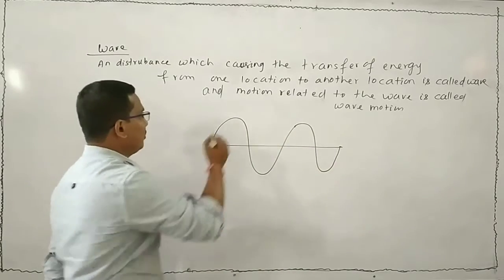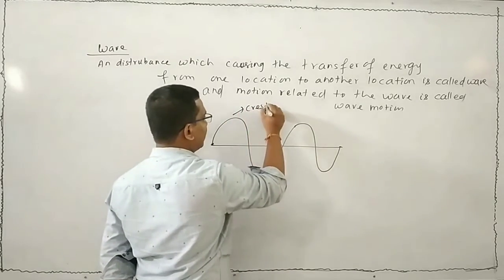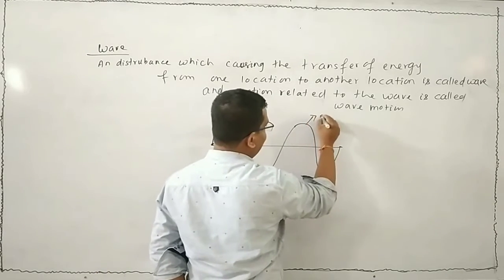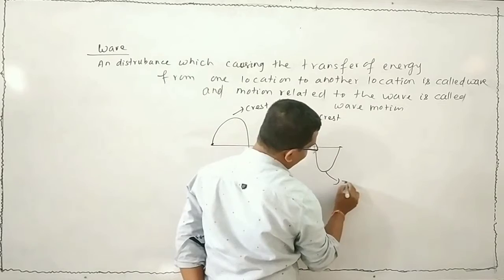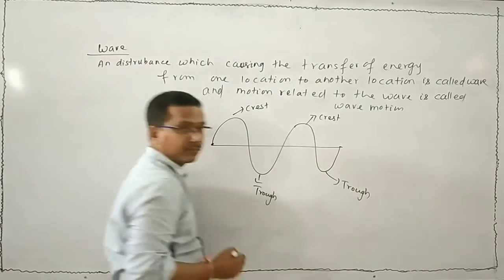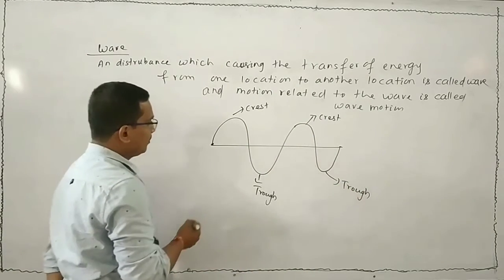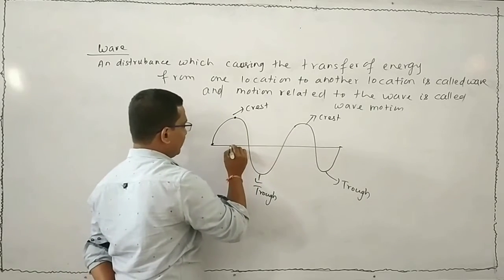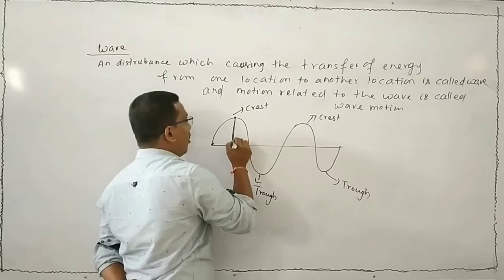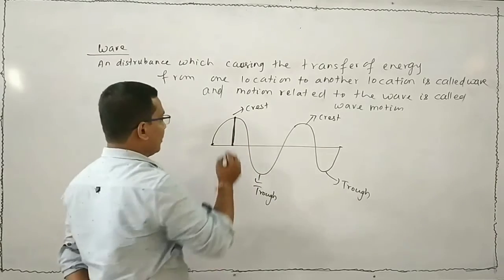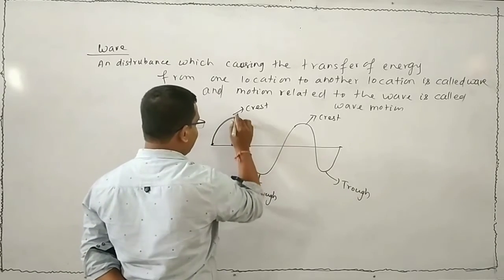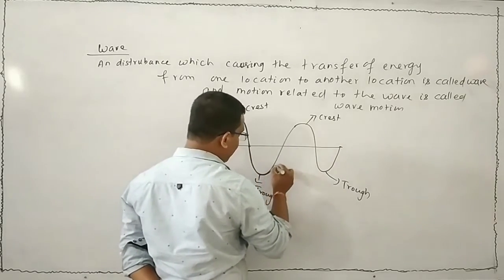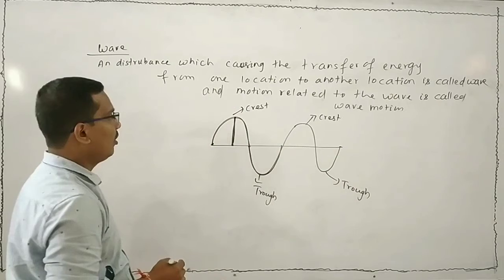We know that this is your crest, this is your trough, this is also your crest, this is also your trough. What is a crest? What is a trough? This is the point of maximum upward displacement, called the crest. This is the point of maximum downward displacement, called the trough.